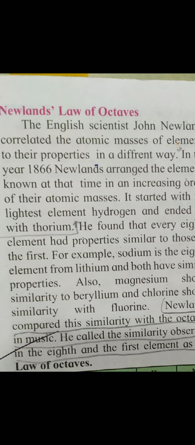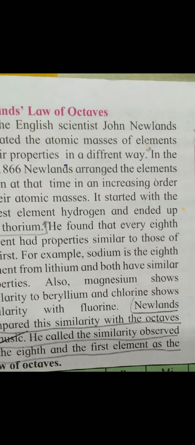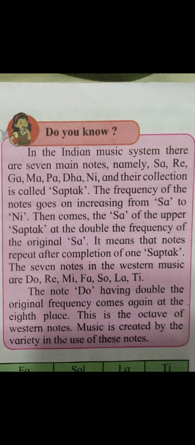Newlands compared this similarity with the octave in music. You know, in the Indian music system, there are 7 main notes, that are sa, re, ga, ma, pa, dha, ni. And this collection is called saptak. The frequency of notes goes on increasing from sa to ni. Then comes the sa of the upper saptak at double the frequency of the original sa. It means that the notes repeat after completion of one saptak.